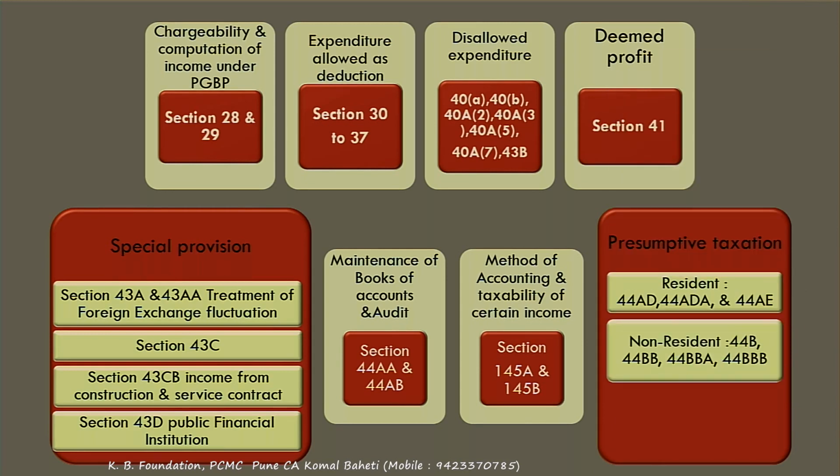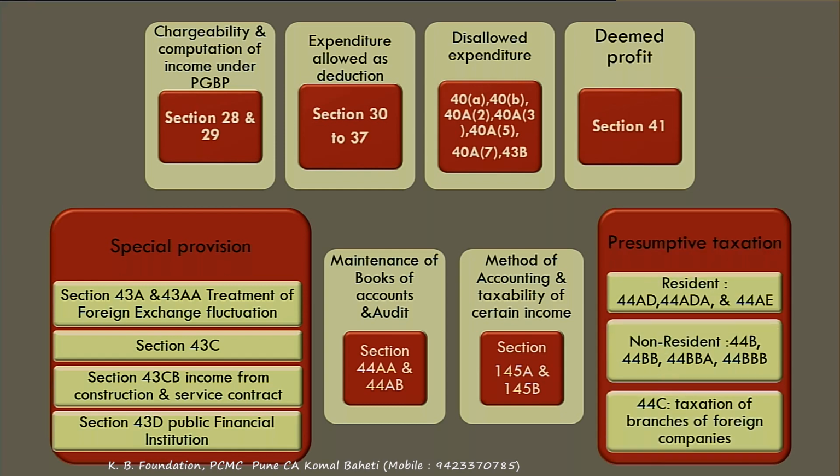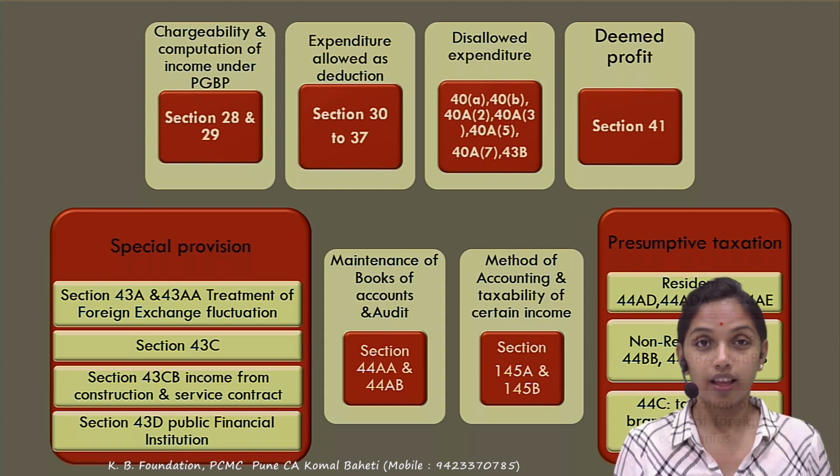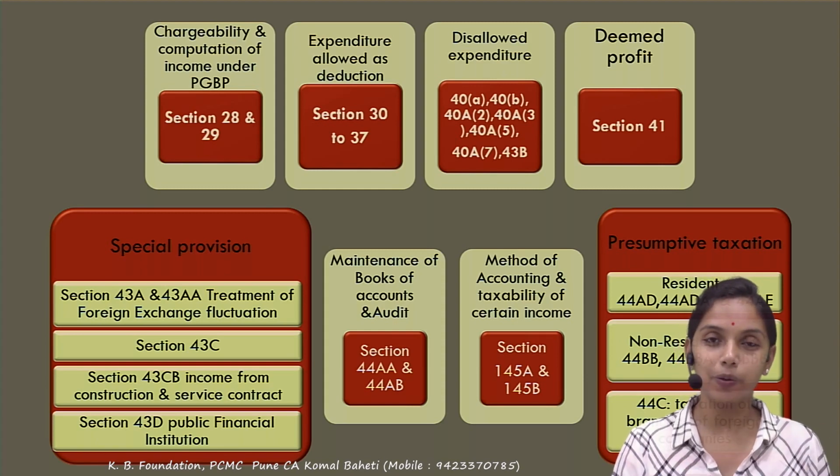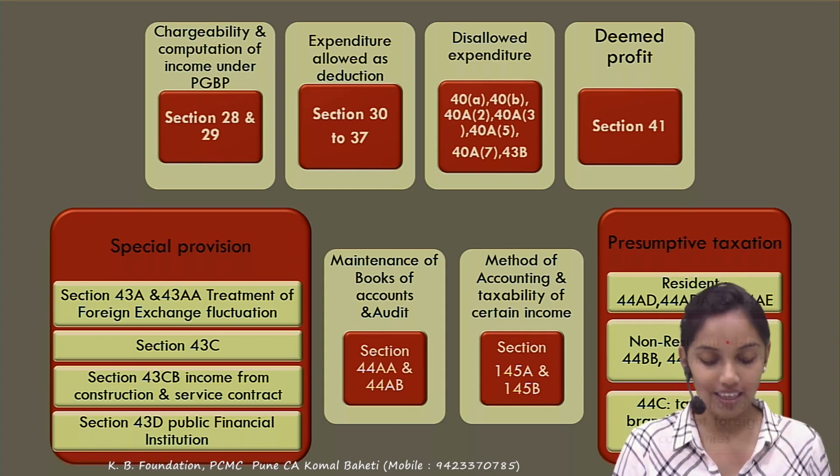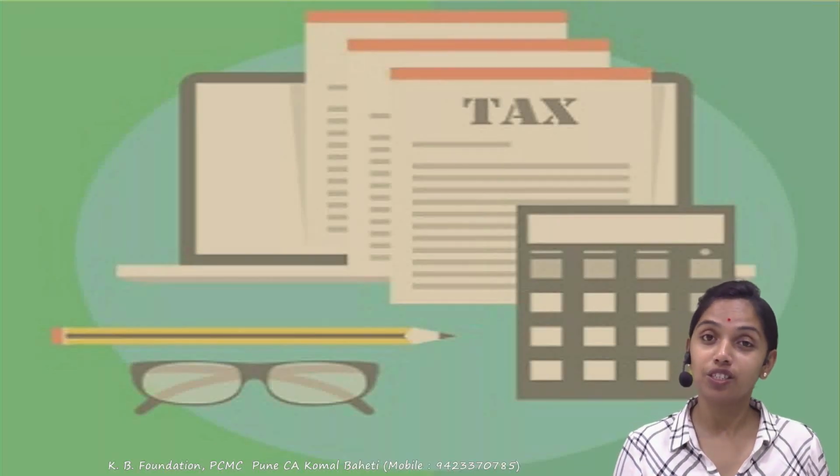In that, for the resident there are different sections, and for the non-resident there are different sections. And there is one more, 44C, which is the taxation of the branches of foreign companies. So this is all about the whole PGBP. We'll divide it into 8 small parts and we'll start with the first one.